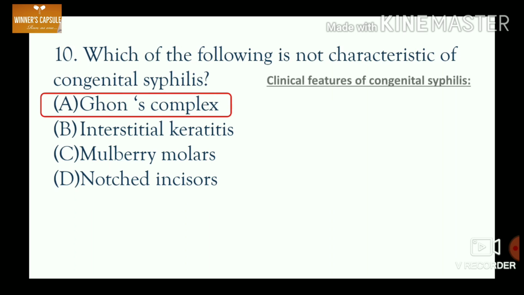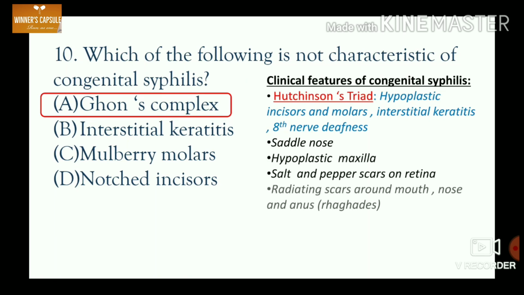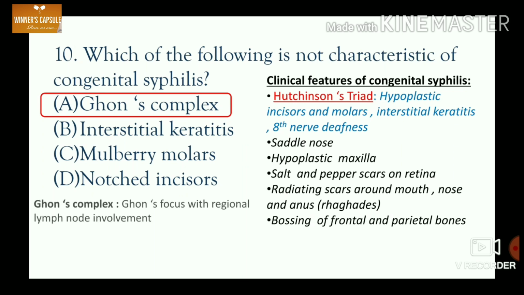Let's see the clinical features of congenital syphilis. Hutchinson's triad includes hypoplastic incisors and molars, then interstitial keratitis and eighth nerve deafness. This is the most important feature of congenital syphilis. The other features include saddle nose, hypoplastic maxilla, salt and pepper scars on retina, then radiating scars around mouth, nose and anus, bossing of frontal and parietal bones. What is Ghon complex? Ghon complex is the Ghon focus with regional lymph node involvement. Ghon focus is a subpleural focus in primary TB.